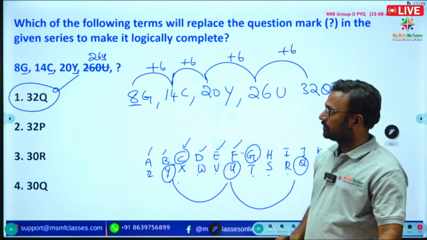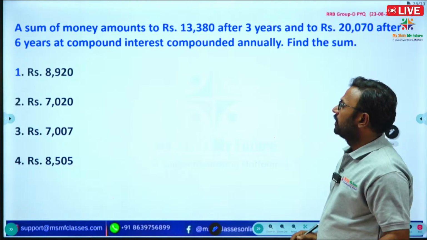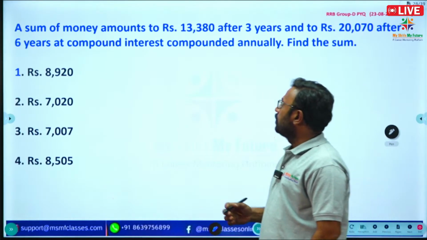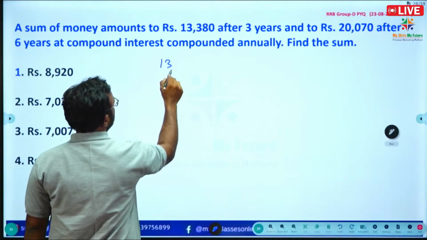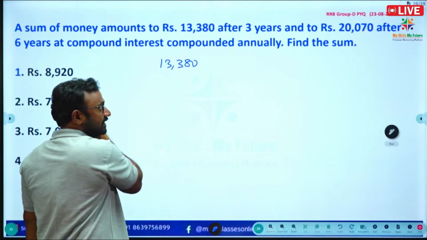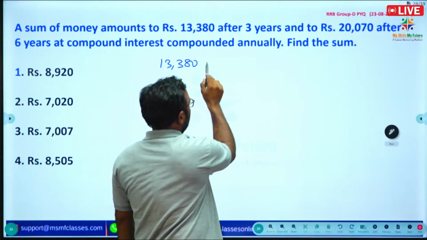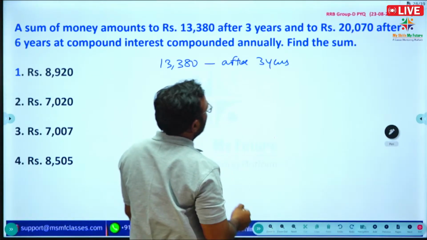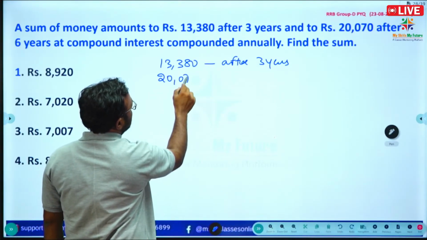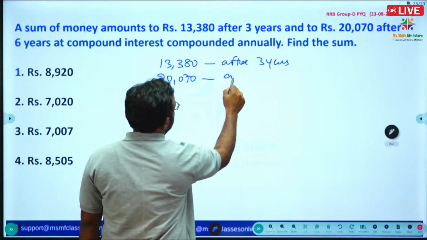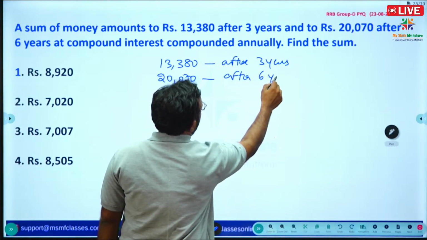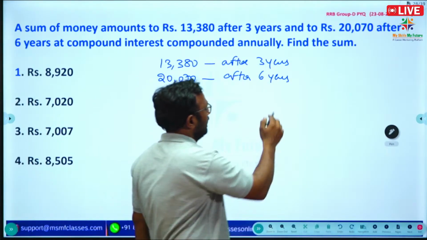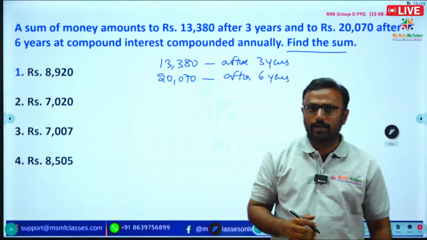Next question. One more question is given on compound interest. A sum of money amounts to rupees 13,380 after 3 years, and 20,070 after 6 years, at compound interest compounded annually. Find the sum, that is, we need to find the principal.